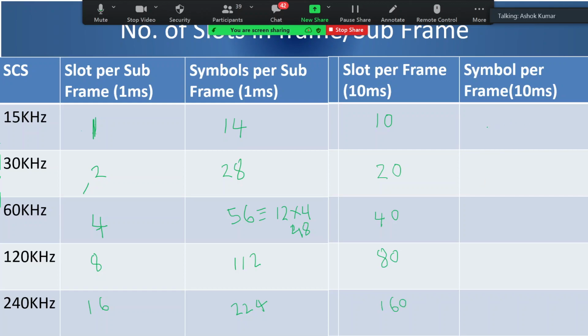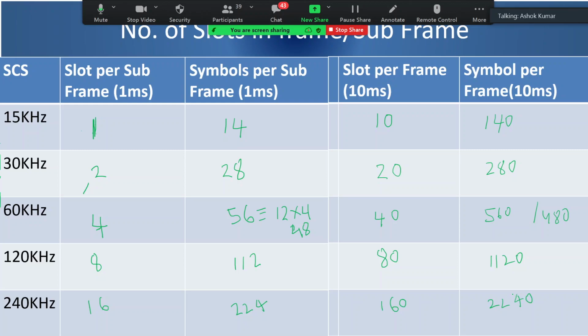Now symbols per frame. 14 symbols in 1 millisecond, so in 10 milliseconds it will be 10 times, so 140, 280, 560 or 480 depending, then 1120 and then 2240. Correct, thank you.